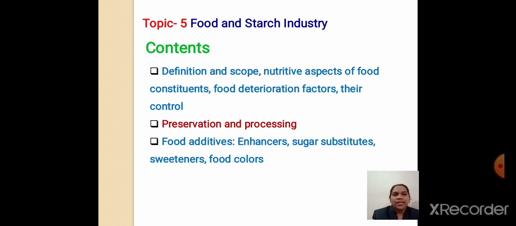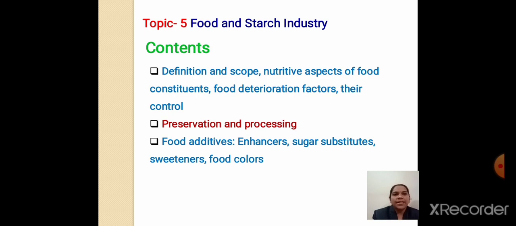Since food is nothing but organic material, it is converted from one form to another form, and different microorganisms grow on that particular food and deteriorate it. Deterioration means the bad smell which comes onto the food after its nutrients are destroyed; that is called food deterioration factors. And we have to see its control also, how we can control that food deterioration. Next to that is preservation and its processing.